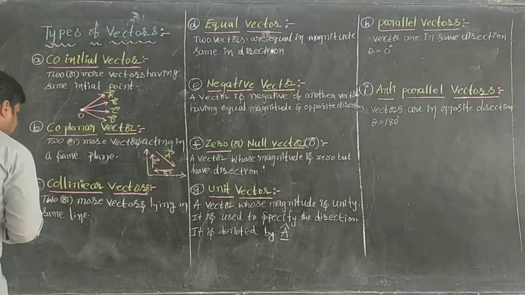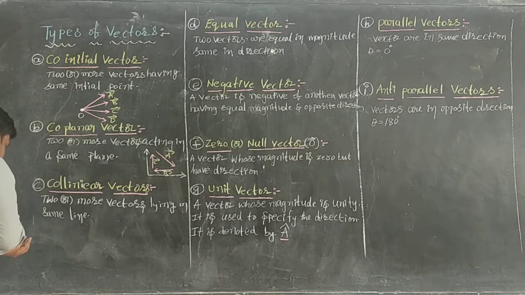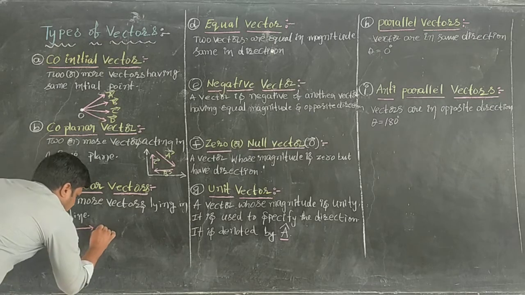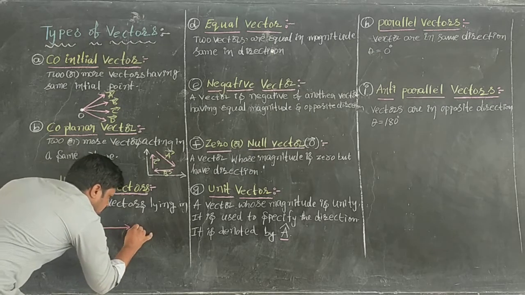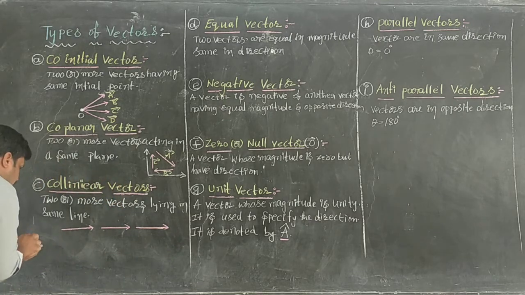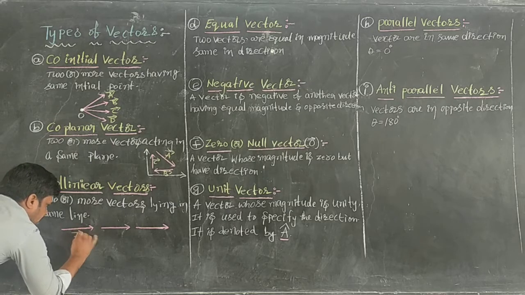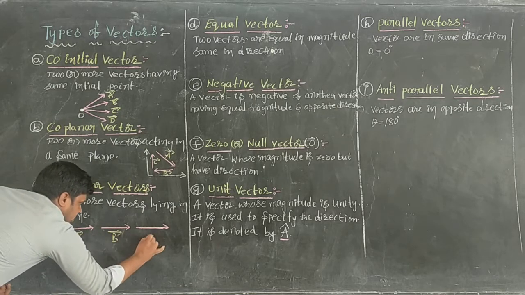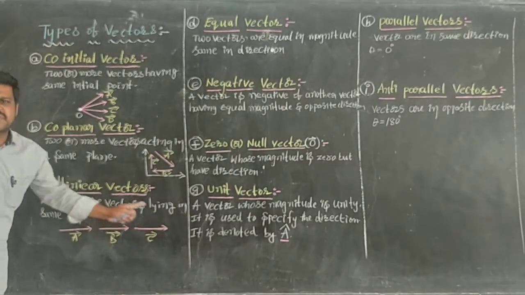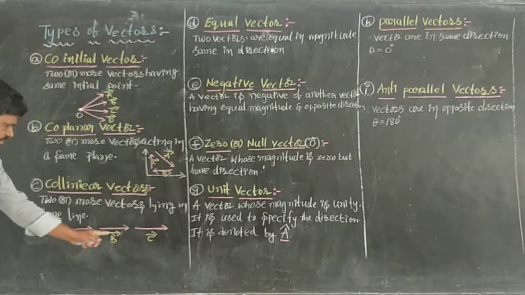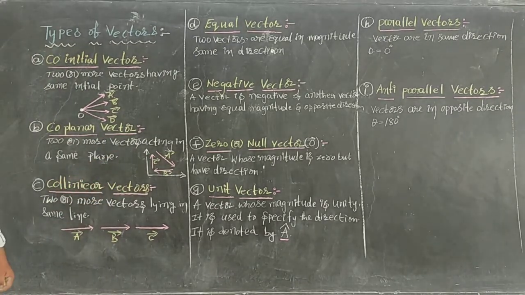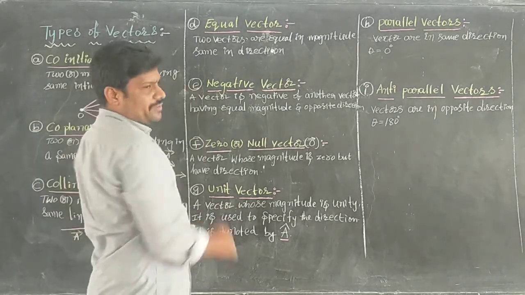For example, if you just see here, I am going to represent the first vector A bar, the second vector B bar, and the third vector is nothing but C bar. Now, if you are observing here, A bar vector, B bar vector, C bar vector, all vectors are lying in the same straight line. Because of that, A, B, C vectors are said to be collinear vectors. Right? Next one. Here equal vectors.